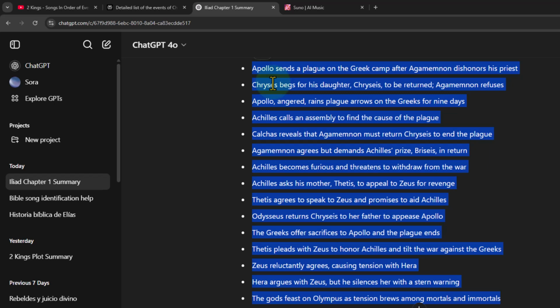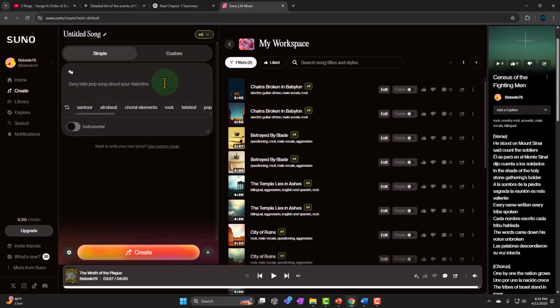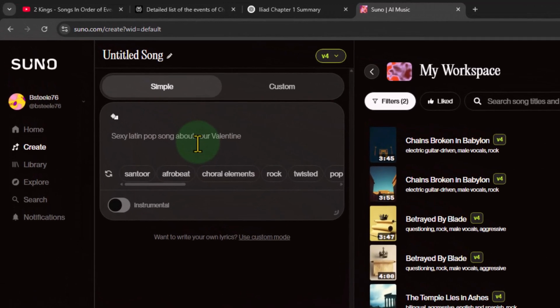But what I want is just the prompt of the actual events, plot points of the story, and then to get more meaning from it, we're going to use the other AI software, which you would think would have the information uploaded in it as part of its training and learning, the classics that are in the public domain, such as the Iliad here. So hopefully it's going to have the Iliad in its information, so I could just put the plot points in and then it makes the song.